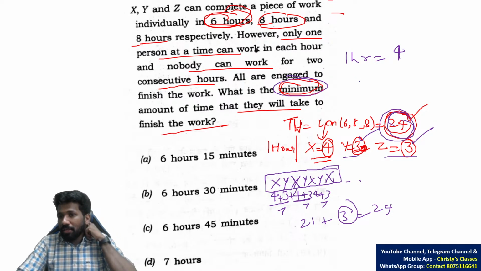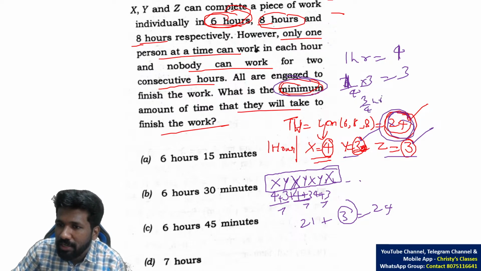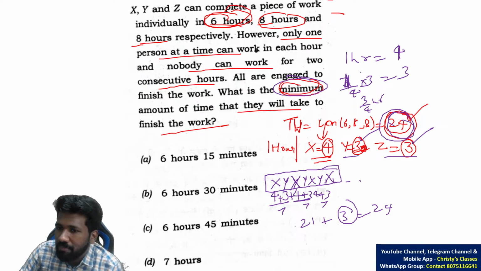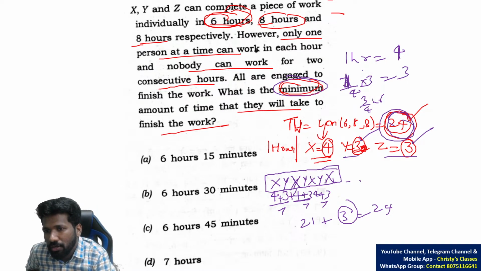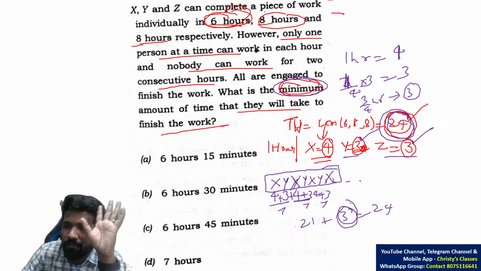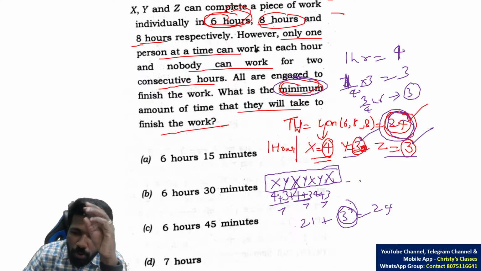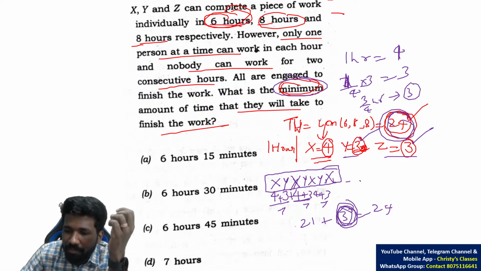1 hour is 4 work, so for 3 work, 1 by 4 into 3, that is 3 by 4 hour is needed. Or you can think like this, cross multiplying: 1 by 4 hour for 1 work, so 3 by 4 hour for 3 work. Take 3 chocolates as an example. 1 chocolate can be eaten in 1/4 of an hour by X, so in 2/4 of an hour 2 chocolates, and in 3/4 of an hour 3 chocolates. So 3 chocolates are remaining, and only 3/4 of an hour is needed.